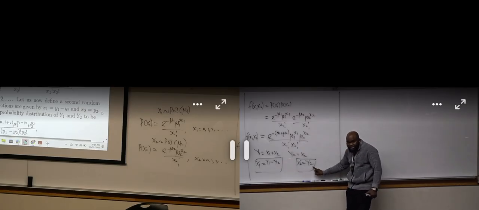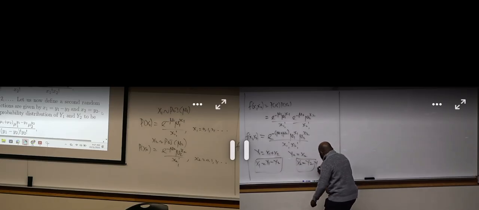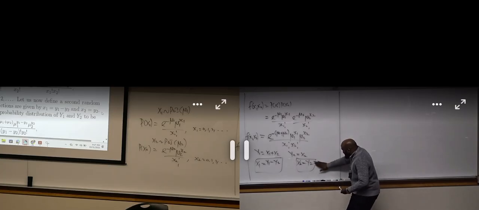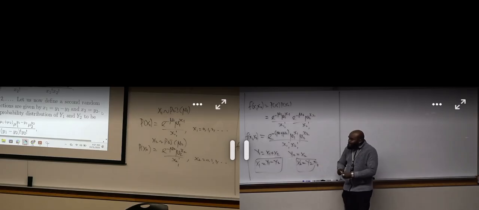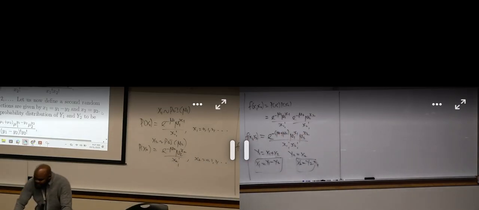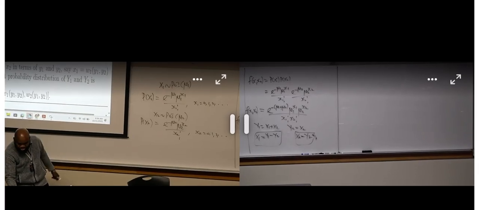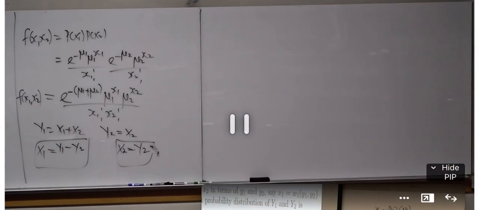There's a Y1 here. Do you know there's a Y1 here? It's just like this. You understand what I mean? It's not showing because Y1 here is raised to the power 0. And that was exactly what we were talking about. Let me show you. That was what I was talking about here. Take a look at this. You're given this, and when you have this, you solve for what? You solve for X1. X1 will be in terms of Y1, Y2, and X2 will be in terms of Y1, Y2. That's exactly what we've done. And after doing that, what is it?